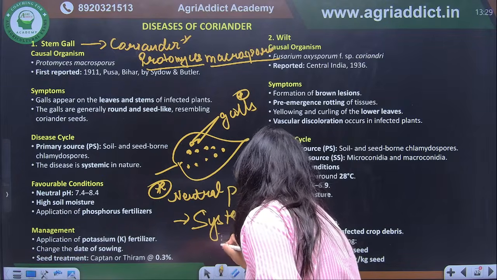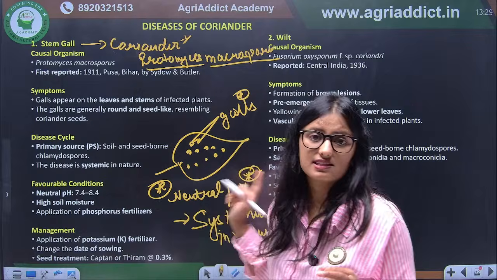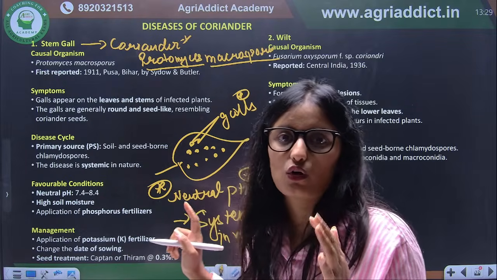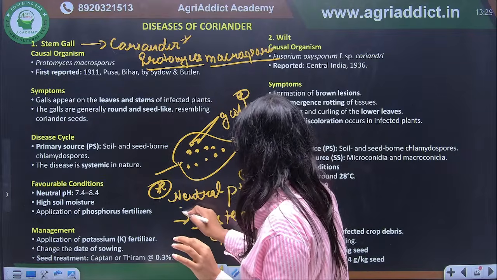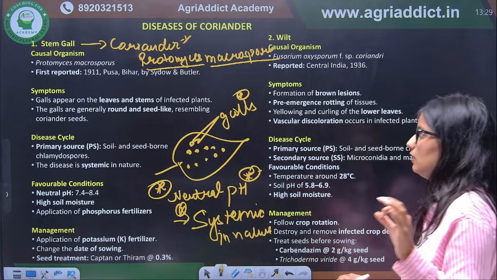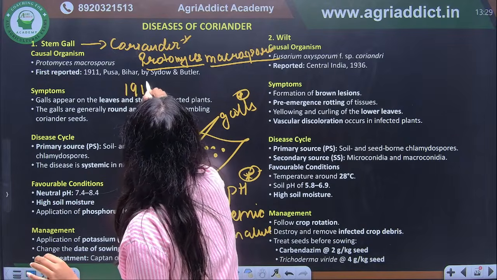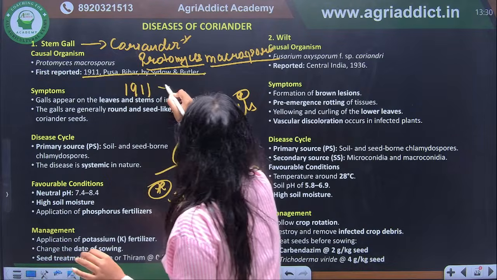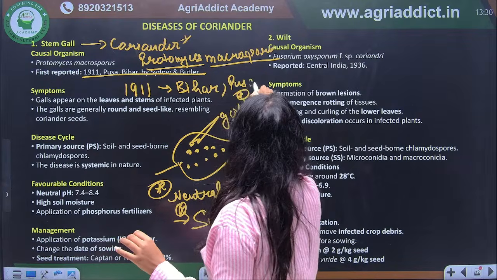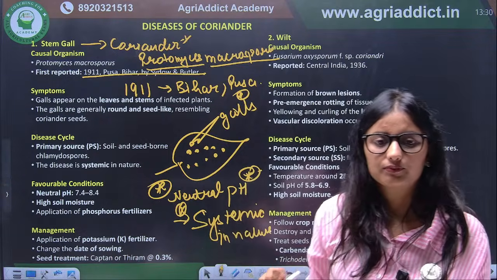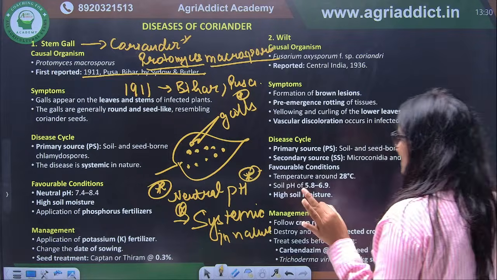Generally the viral diseases are systemic, but this disease of coriander is also systemic in nature. This is also very important, and it was first reported in Pusa, Bihar by Sydow and Butler, 1911. I have written here also, in Bihar, Pusa. Correct? So this was the important disease of coriander, that is stem gall.